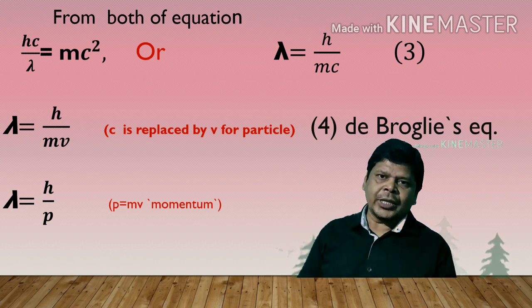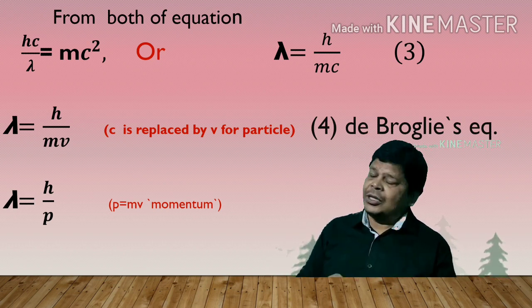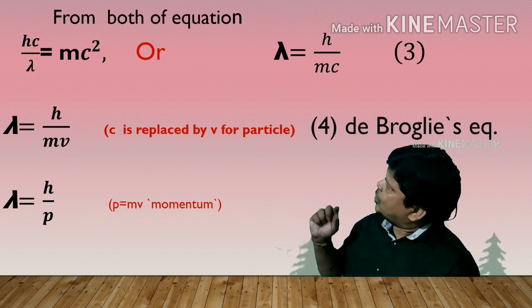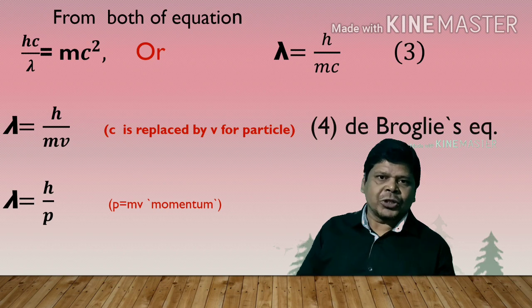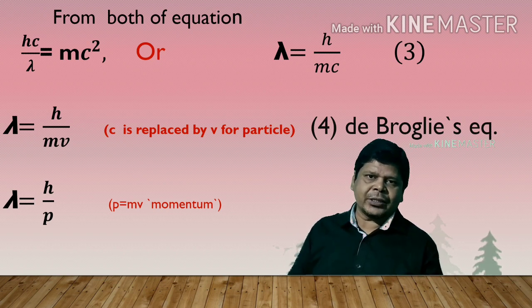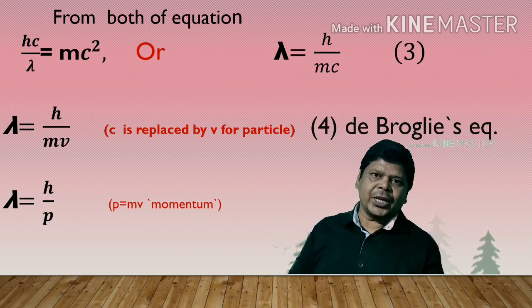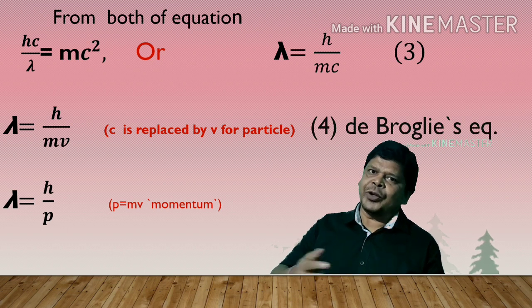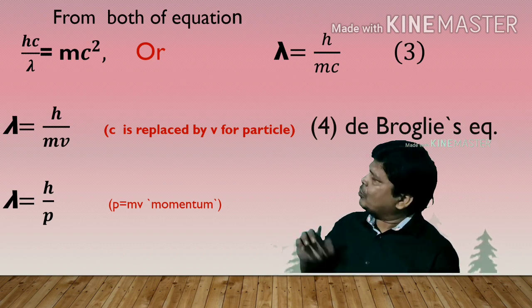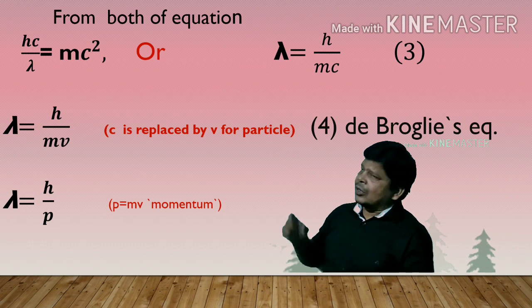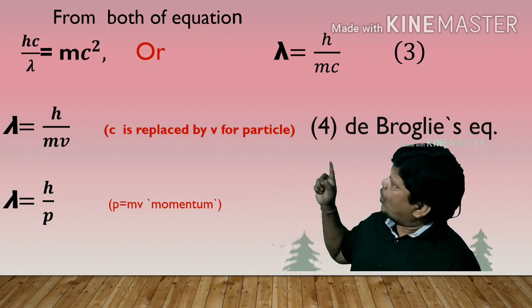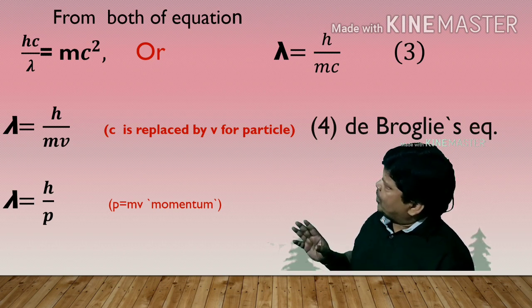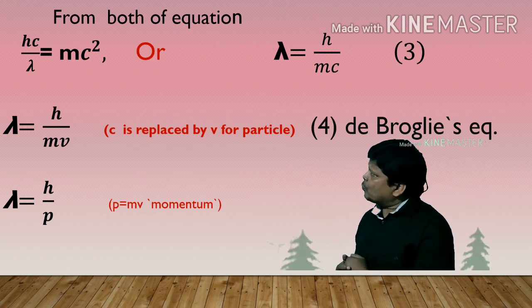If we consider that electron has particle nature, then it can never get the speed that is equal to the speed of light. So c is not suitable for velocity of particles. In place of c, we can write v, that is velocity of the particles. So now the equation will be lambda is equal to h upon mv. Here, this is the de Broglie's equation.